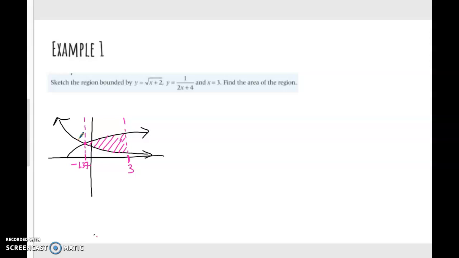And the first thing I want to do is write this problem in integral notation. So using the rule that we copied down in class, we're going to take the integral from negative 1.37 to 3 of the absolute value of the difference of the functions. So the absolute value of square root of x plus 2 minus the other function, 1 over 2x plus 4, dx. Okay? And so we can put this in our calculator.